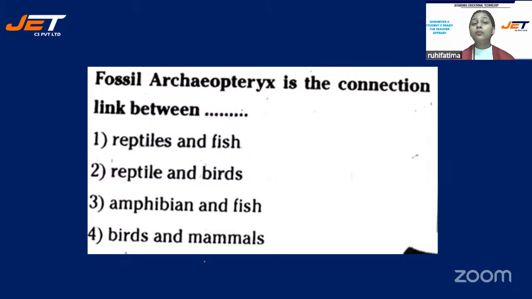Fossil Archaeopteryx is the connection link between, and your options are number 1, reptiles and fish. Option number 2, reptiles and birds. Option number 3, amphibian and fish. Or is it option number 4, birds and mammals?